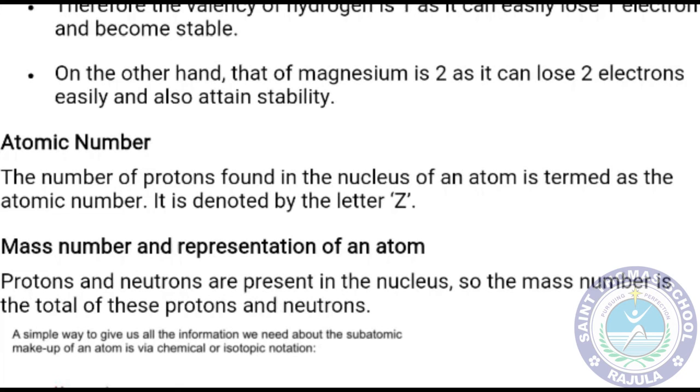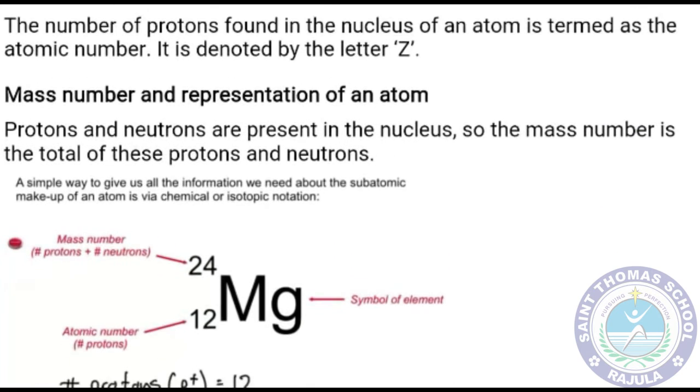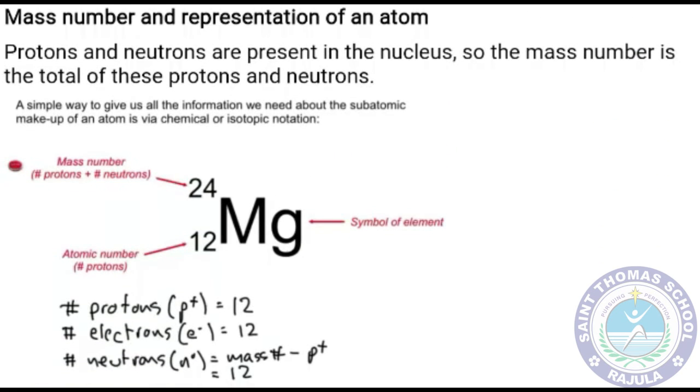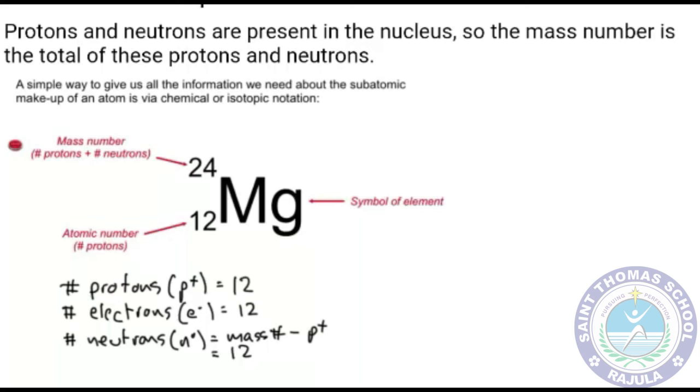Atomic number. The number of protons found in the nucleus of an atom is termed the atomic number. It is denoted by Z. We can see the atomic number is written below the symbol as a subscript, and the mass number is written as a superscript. For example, here it is given for magnesium: its atomic number is 12 and atomic mass is 24.